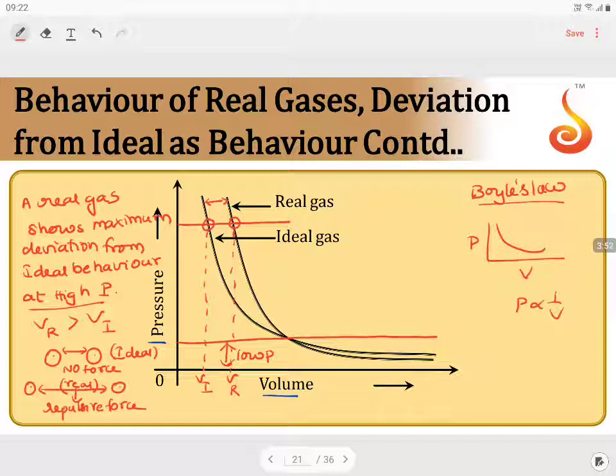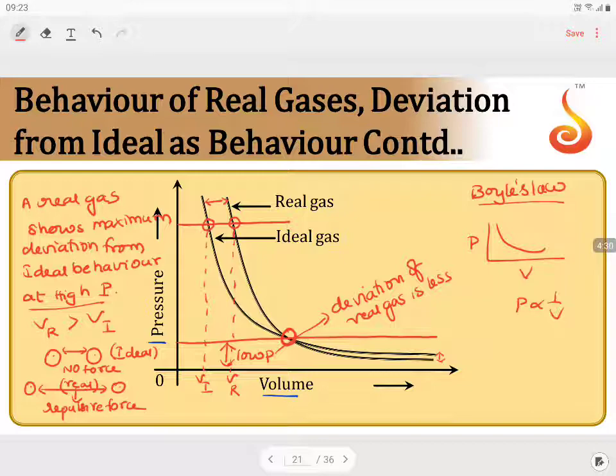As we decrease the pressure, slowly as we move to lower pressure and lower pressure, relatively at lower pressure, the deviation of real gas is less. So at low pressure, the deviation of real gas is less when compared to ideal behavior. But what will happen if I go further down beyond a point over here? If I go further down, you can see a slight deviation, but this deviation will indicate at this point.